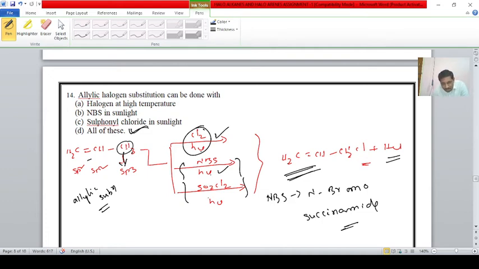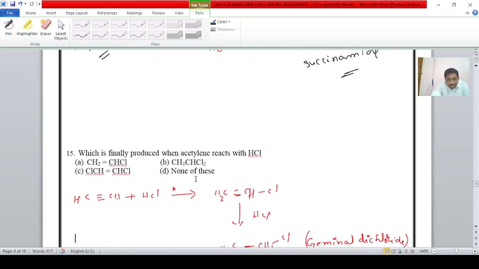Here one small correction, student. Sulfinyl chloride means SOCl2. SO2Cl2 is sulfuryl chloride. Sulfuryl means SO2Cl2, not SOCl2, student. Next one, student. Question number 15.